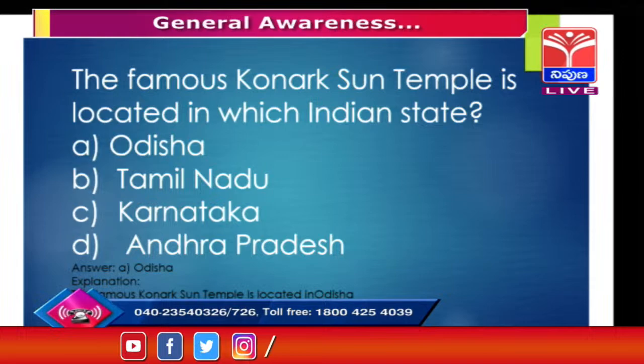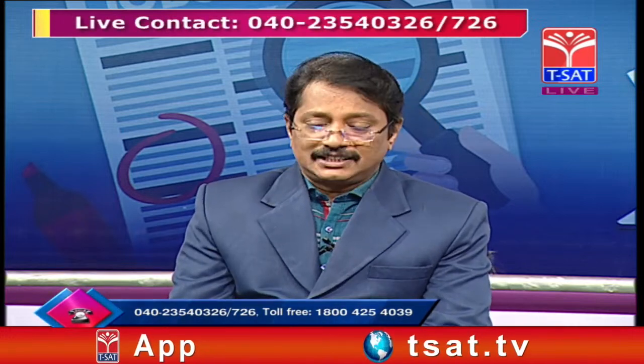That is the correct answer. You have to take the different states and their importance also. Even the tourism department of every state promotes its tourism by giving advertisements or making a documentary on that particular state.